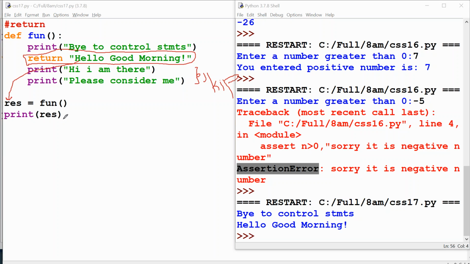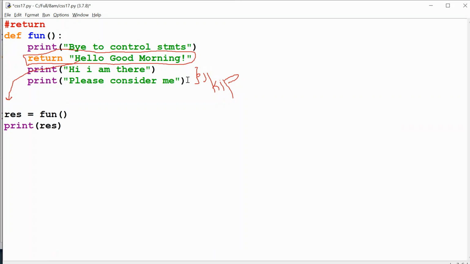That is the reason we write a return statement in functions. The last line of your function code must be the return statement. Why does it have to be in the last line? Here is where you have to write your return statement. Because the return statement is the last statement to execute in the function.